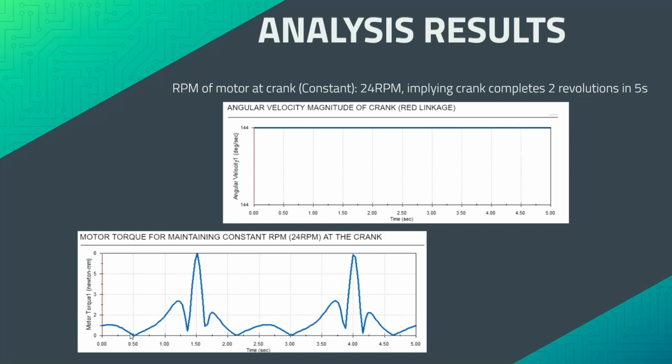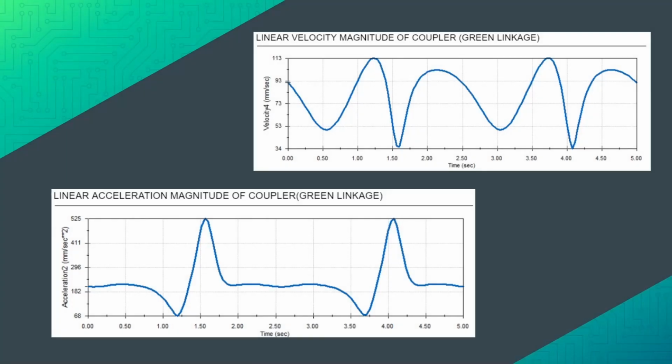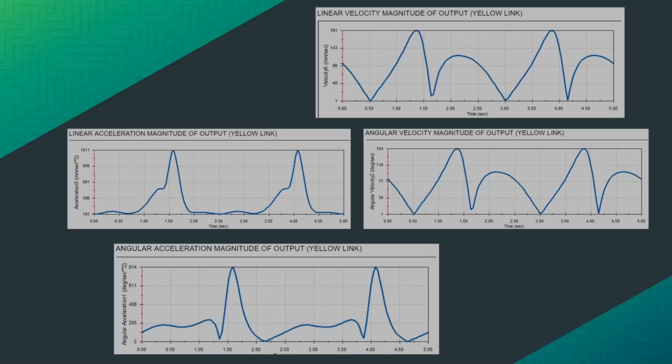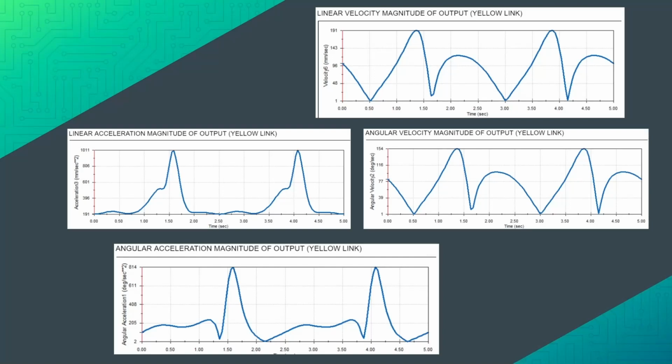You can clearly see which is stable and which is unstable by the motor torque required. Coming to the next plots, that is linear velocity and linear acceleration plots of the coupler. And then we have the results for the linear velocity, linear acceleration, angular velocity, and angular acceleration of the output linkage. Thank you.